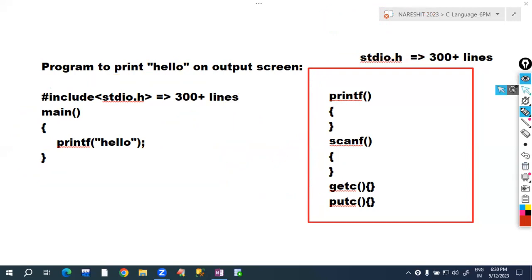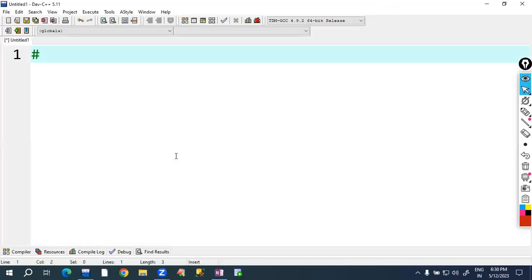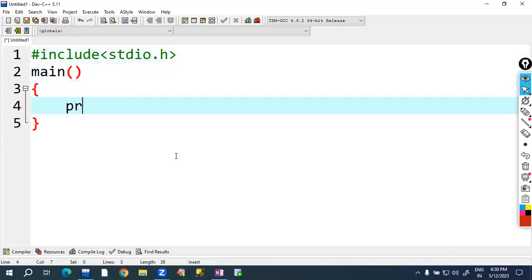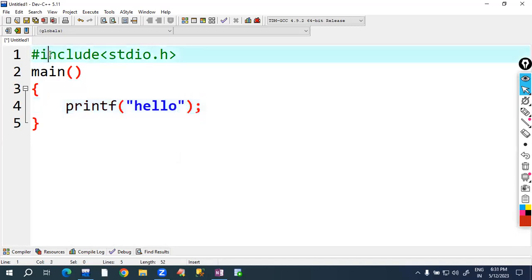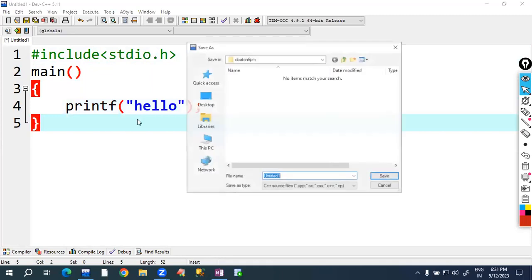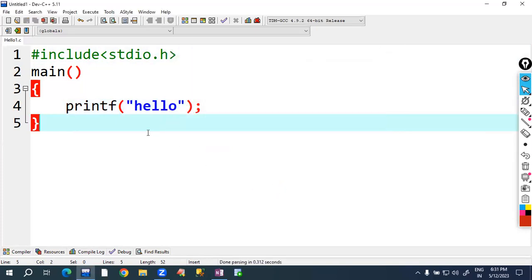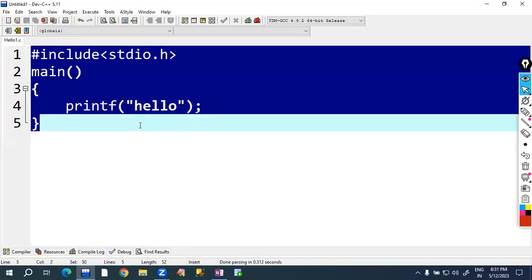So we compile this. Let me write this program. Hash include stdio.h, main, starting point of main, ending point of main, and printf hello. So this is one C program. I'm saving it in our batch folder, C batch 6 p.m., with the name hello1.c. The program is saved. Now this program is in a high level language. The computer cannot understand this. Observe.